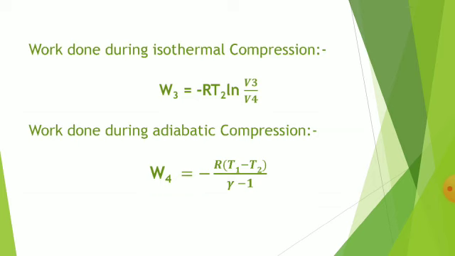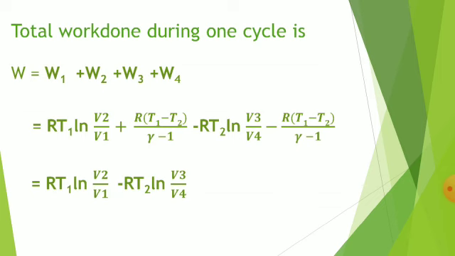Now the work done by the gas during the adiabatic compression is W4 = minus R(T1 minus T2) divided by (gamma minus 1). So the cycle C1, C2, C3, C4, C1 is called a Carnot cycle. Now we have to obtain the efficiency of Carnot's engine.